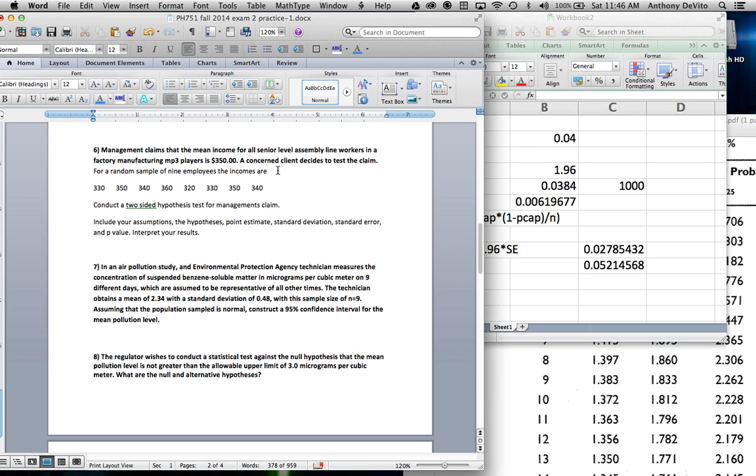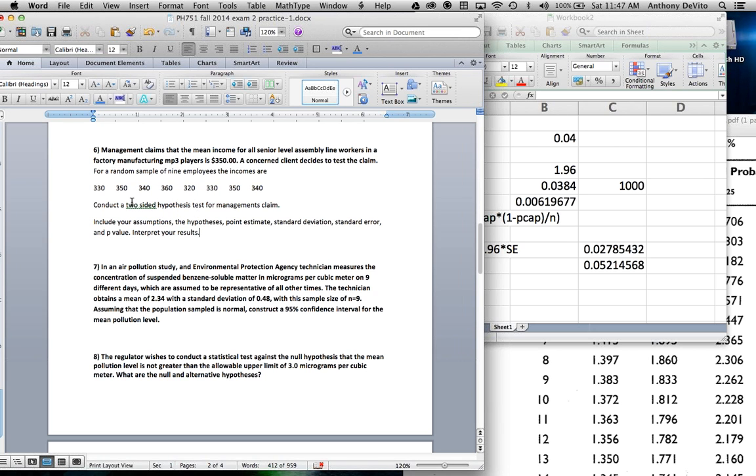Some of them involve single sample tests, and many of them often involve two sample tests. Two sample tests is when we're comparing two groups, this group of employees to say another group of employees. In this case, we know the mean that the manufacturer claims represents the entire population is 350. And we're taking one sample to test that mean. So this is a single sample hypothesis test.